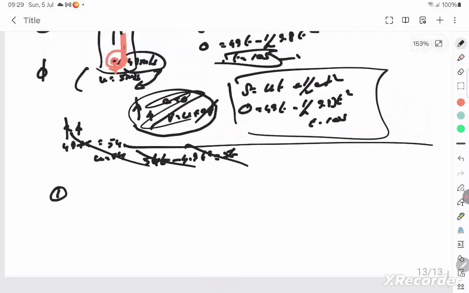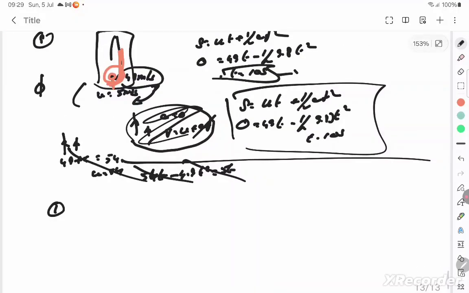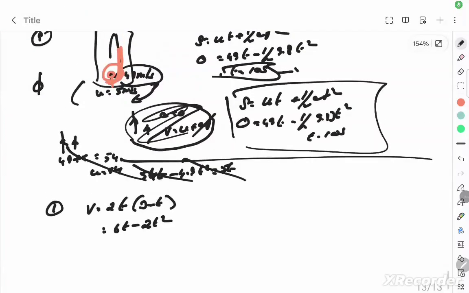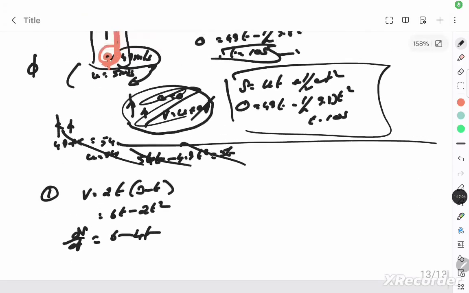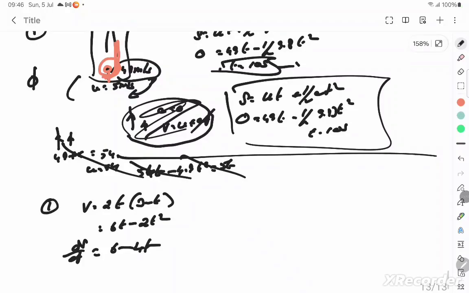The first sum, the velocity of the particle is given to be v is equal to 2t into 3 minus t. Take it in, 6t minus 2t square. dv by dt is equal to 6 minus 4t. What are they asking? At what time is its velocity maximum?